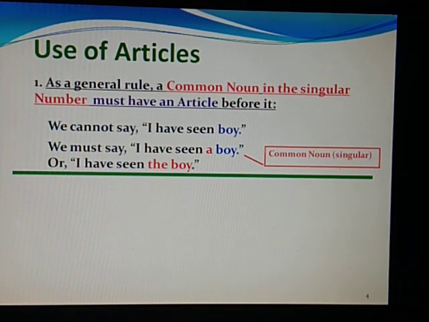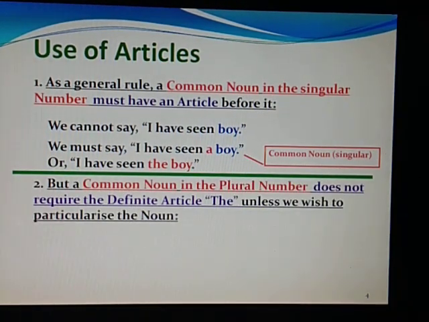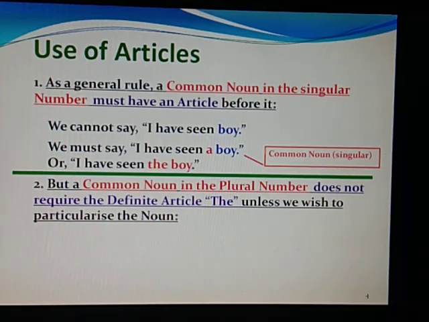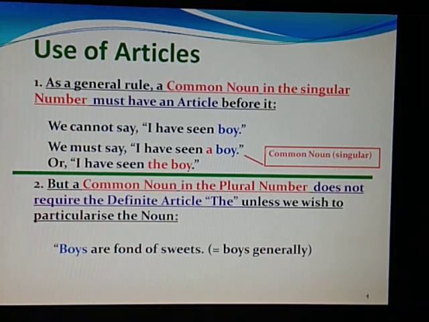So here we can see that boy is a common noun in the singular form. But a common noun in the plural number does not require the definite article the, unless we wish to particularize the noun. So if the common noun is in the plural form, we do not use the article all the time, but the can be used with the plural number only when we want to make it special, when we want to particularize it. For example, boys are fond of sweets. Now here the boys is general, we have used it for all boys. So there is no article used.